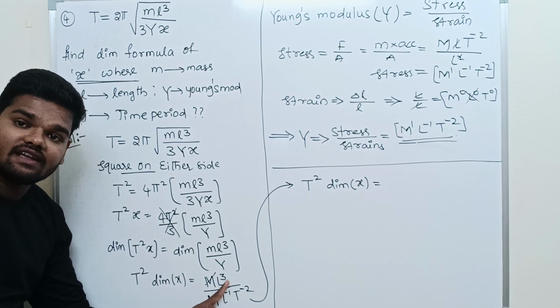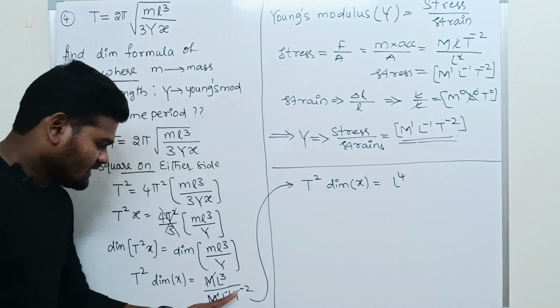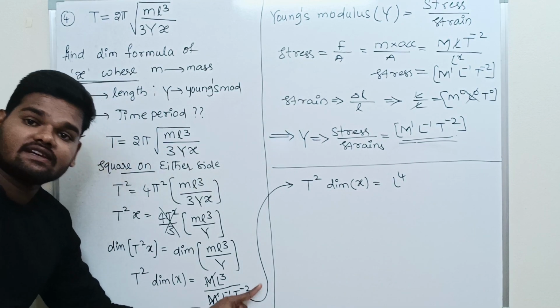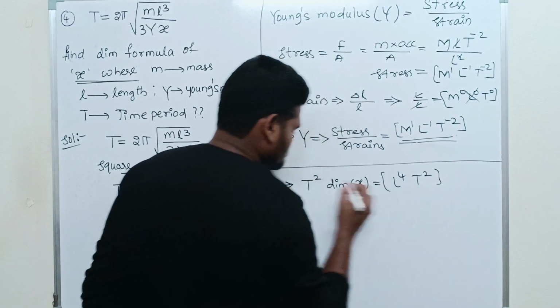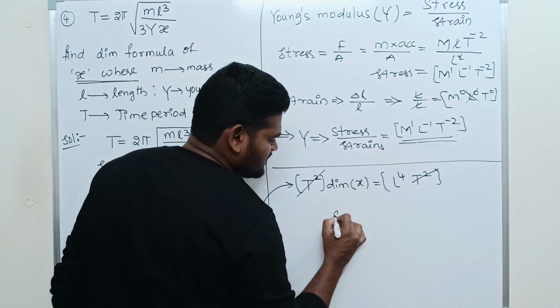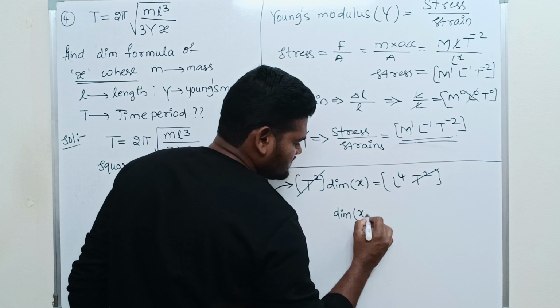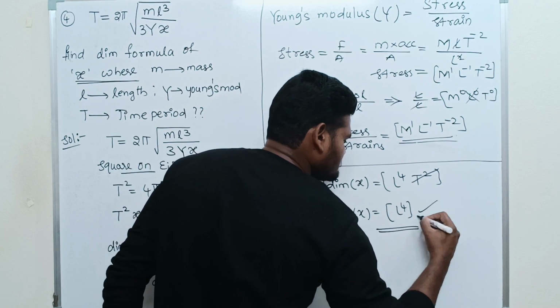Already L power 3 is there. L cube into L gives L power 4. T power minus 2 is there. If it comes to the numerator, it becomes T square. Have a look, here T square and T square get cancelled out. So finally, the dimension of X is equal to L to the power of 4. This is the answer.